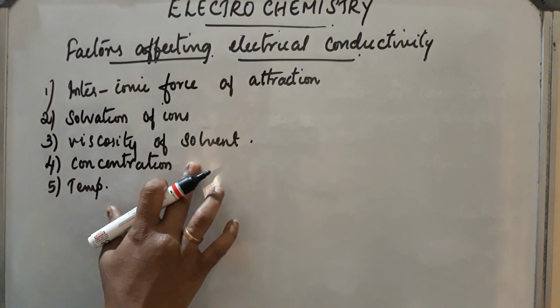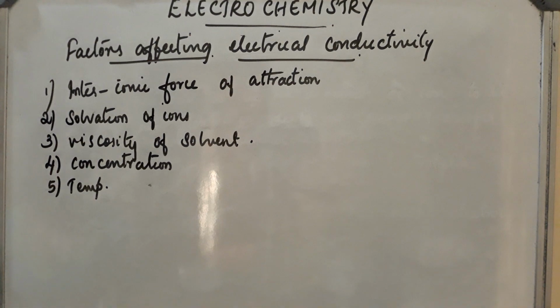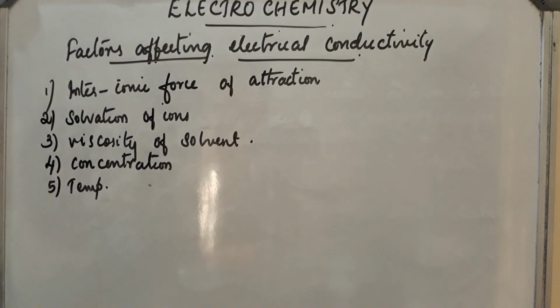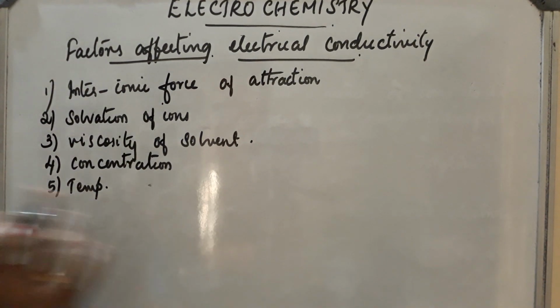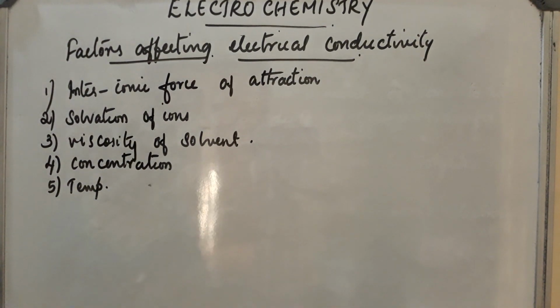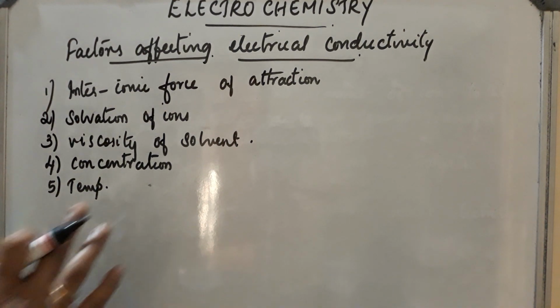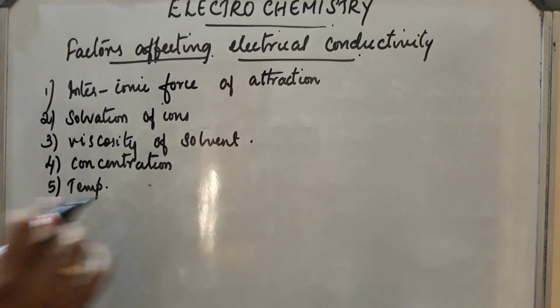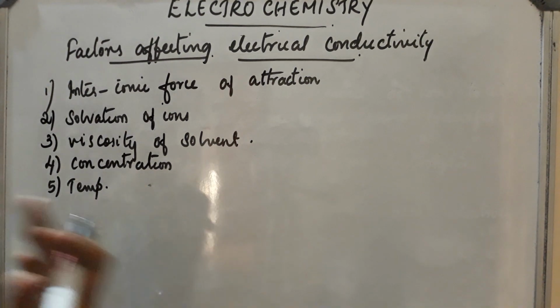Next, concentration also determines the electrical conductivity. That we will discuss in detail later. Next is temperature. As the temperature increases, the ions can move faster, so conductance increases.